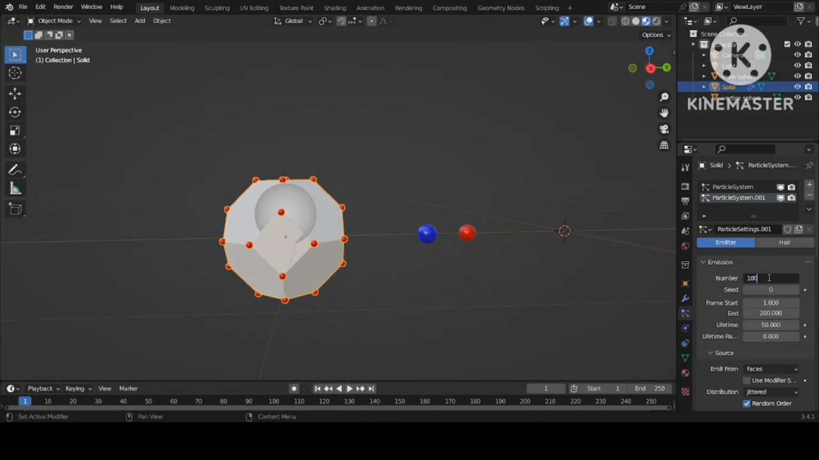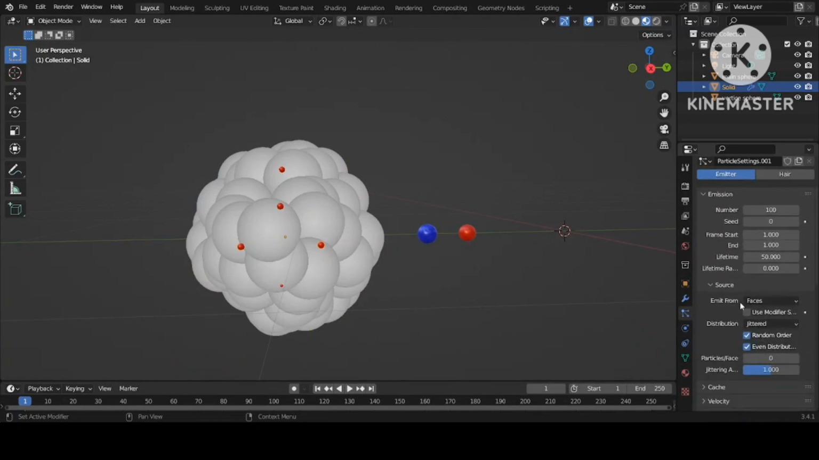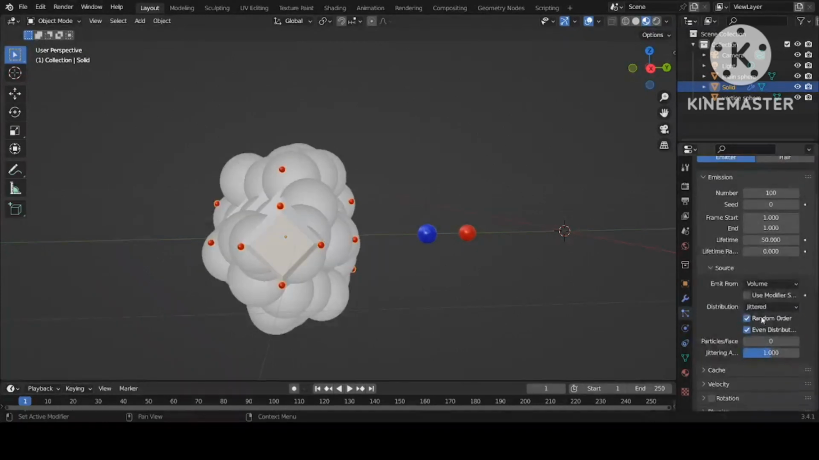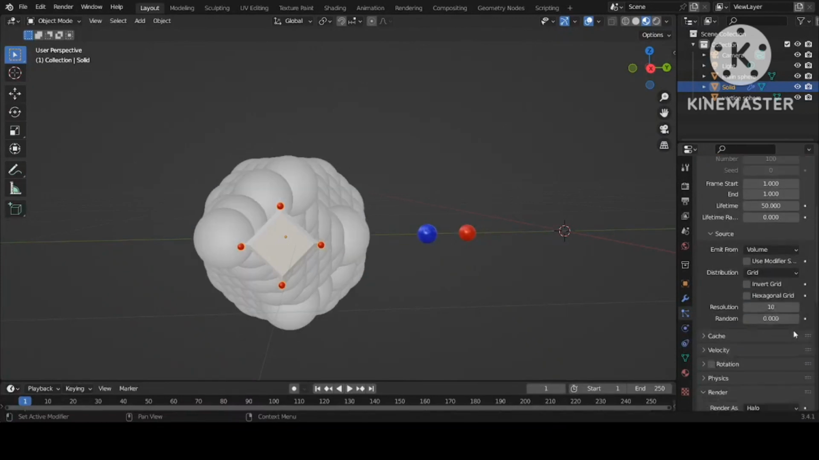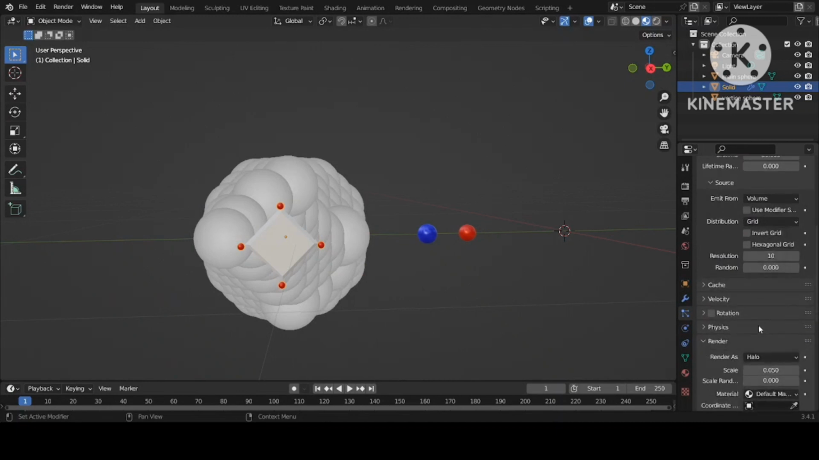Make the particle count 100, because it's up to you. If you are having a dense particle system, you can increase the particles. We are satisfied with 100. And make this again 1. Now we want to fill the solid system with this sphere. So emit from, convert to volume, because we want to be inside, and distribution of the particle should be grid. Later on I will show how it changes.